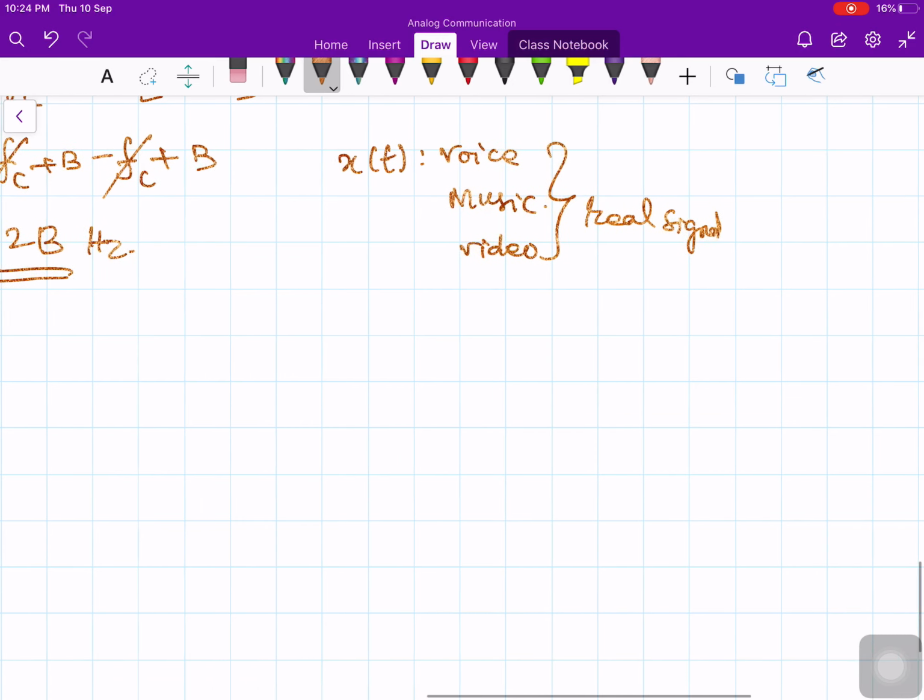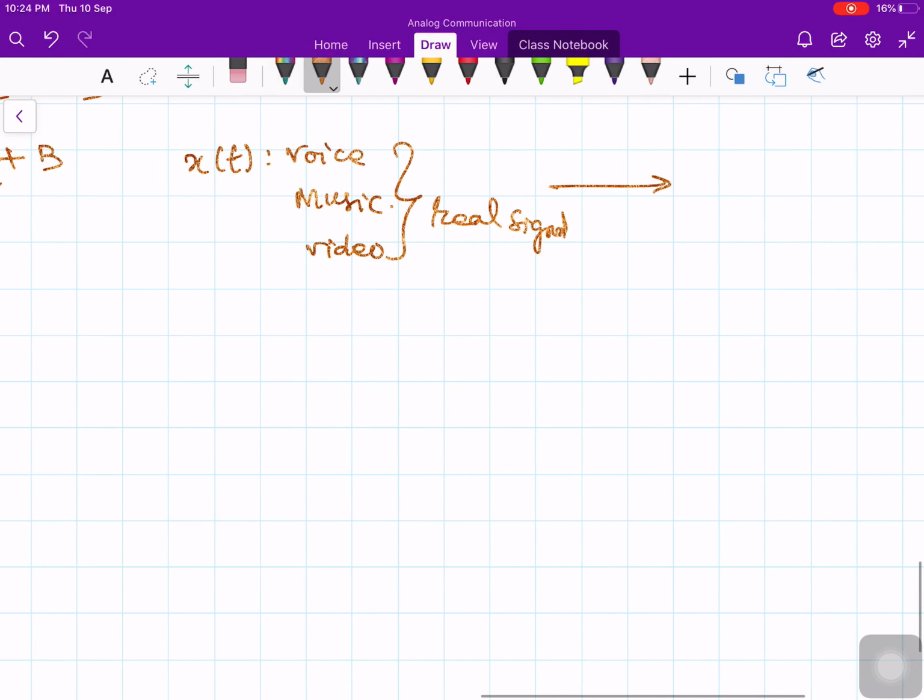If you take the Fourier transform of a real signal, sorry, this is not x of t, let me call it m of t, you get capital M of f, and this is even and real. It is not complex. So your modulated signal has a larger bandwidth than the message signal bandwidth. That is one point we observed.